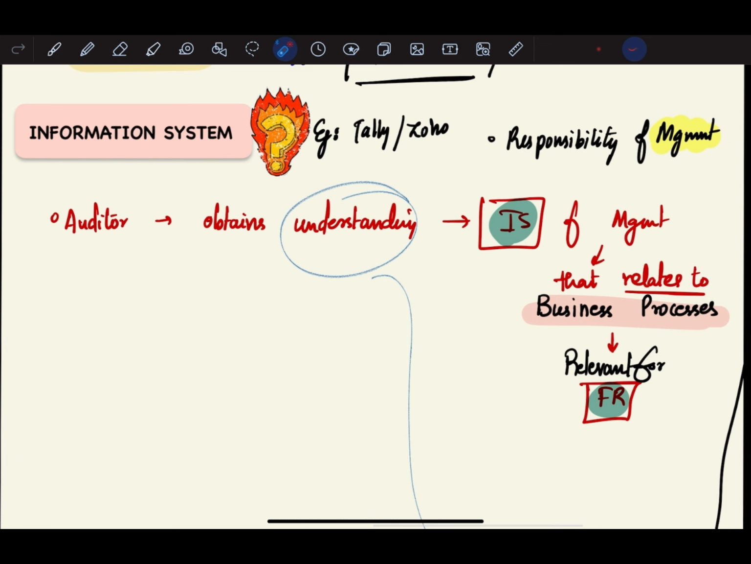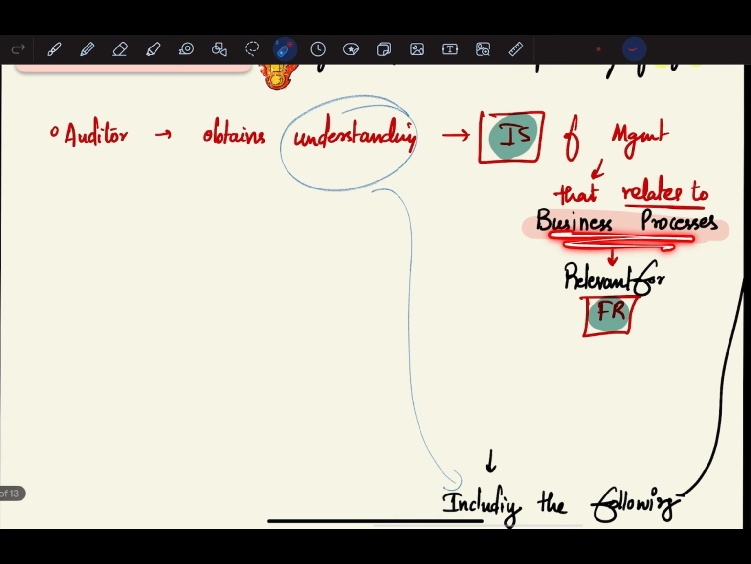Next, we have the information system. Take the example of Tally or Zoho: basically, how the entity is trying to maintain its accounts in a digital way. The information system is also the responsibility of management. This entire internal control part, the 5 components, are ultimately the responsibility of management only. The auditor obtains an understanding of the information system of management that relates to business processes and that is relevant for financial reporting, including the following.